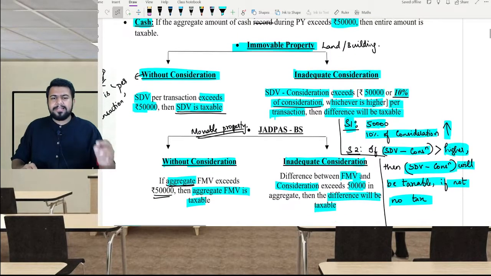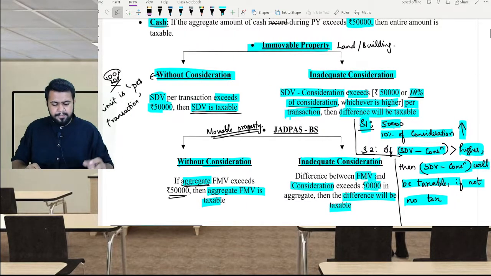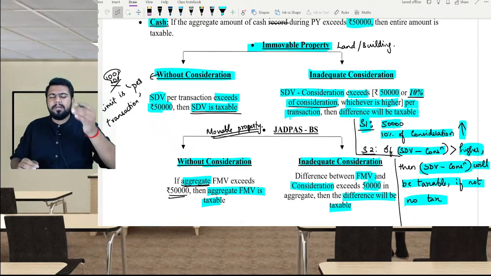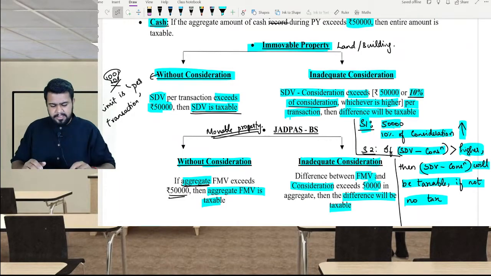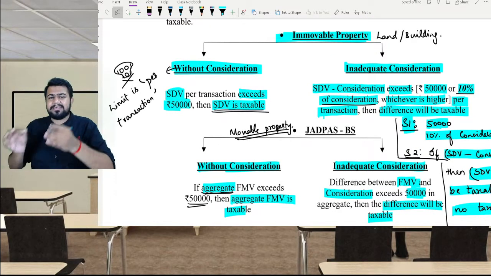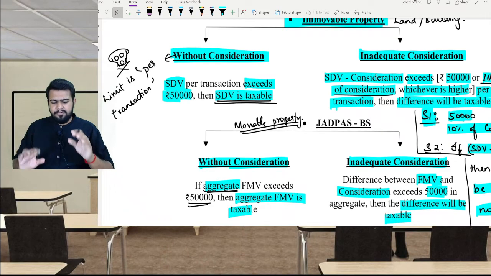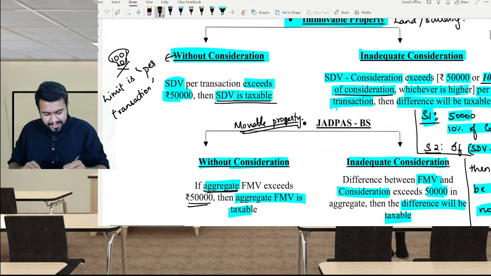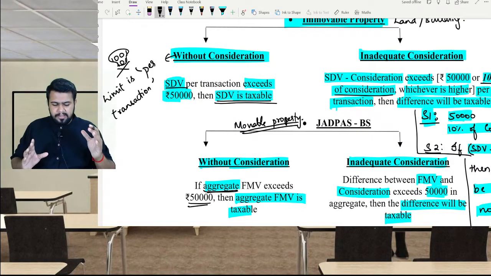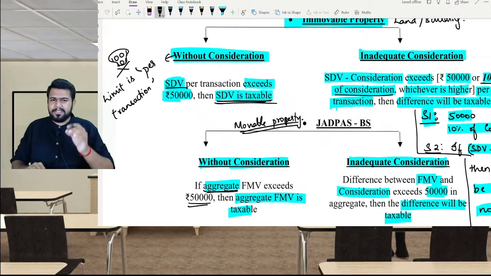Now let's talk about immovable property, which is nothing but land or building or both. Here also there can be two cases: immovable property received without consideration, and immovable property received for inadequate consideration. Firstly, let us discuss without consideration. For example, my friend gifted me a house and I did not pay any money to my friend. In such a case, if the stamp duty value of the house crosses 50,000 rupees, then the stamp duty value is taxable under 56(2)(10).